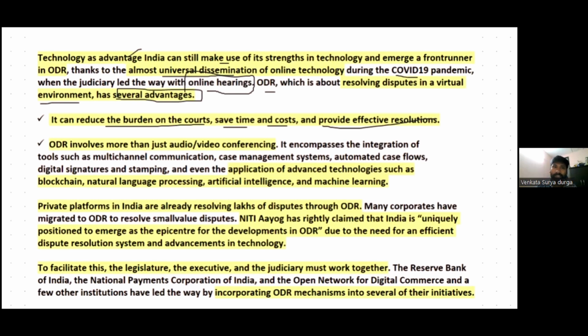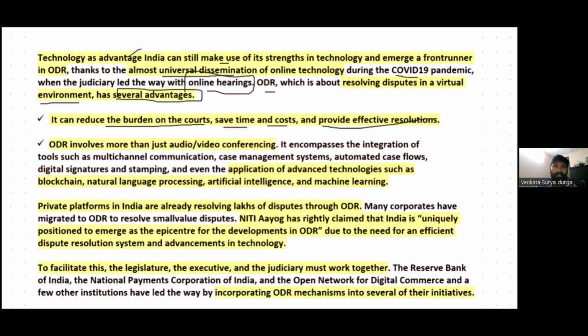For example, you set up separate arbitration online dispute resolution courts, right? When you separate the normal courts from online dispute resolution, especially for arbitration purposes, it will certainly reduce the burden on the courts, and it will save time, because you no longer need to travel long distances to attend court proceedings. You save time and you also save costs, and it will provide effective resolution of disputes, taking into consideration the concerns of all the stakeholders. This is the first advantage.